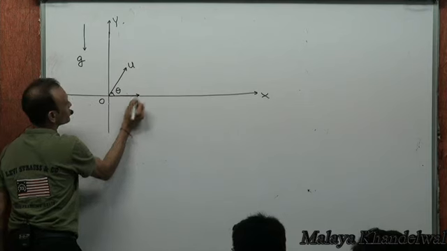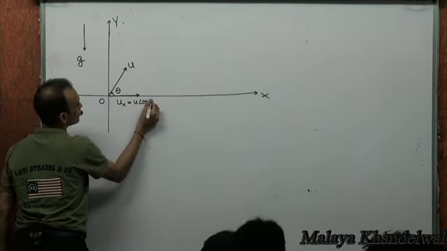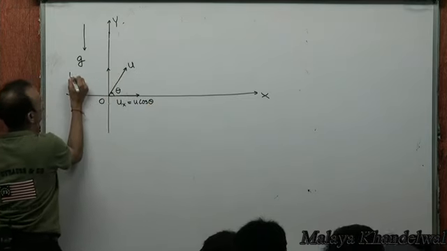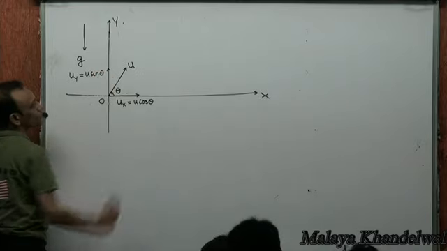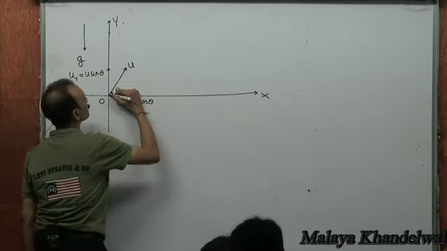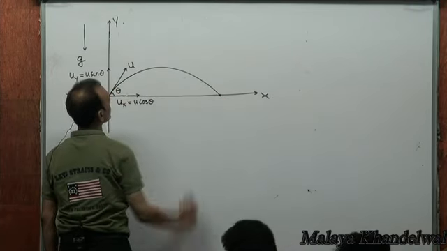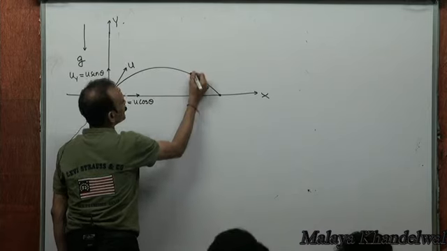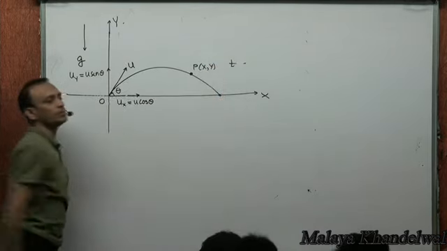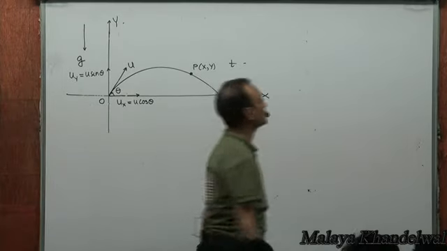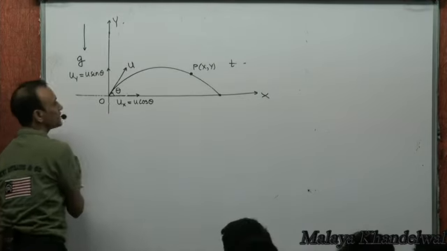The initial horizontal velocity is u cos theta. The initial vertical velocity is u sin theta, right? The particle takes up a certain trajectory. T seconds later, the particle was at P, x comma y. What transpires then is